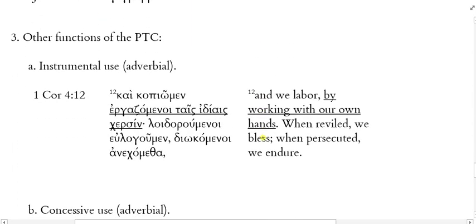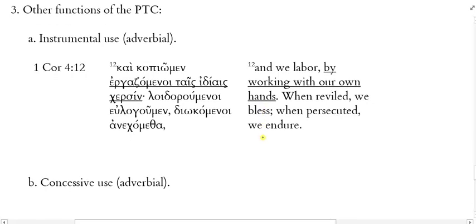All right, last thing I want to do is just talk about the other functions of the participle real quickly. We have seen the temporal uses. A participle can indicate, if it's adverbial, when the main action happens. We have seen causal uses. The main action happens because of the participial action. And now we come to some other uses. The instrumental use is an adverbial use. And here, what the instrumental use is saying is something like by doing something. So by the participial action, the main action happens.